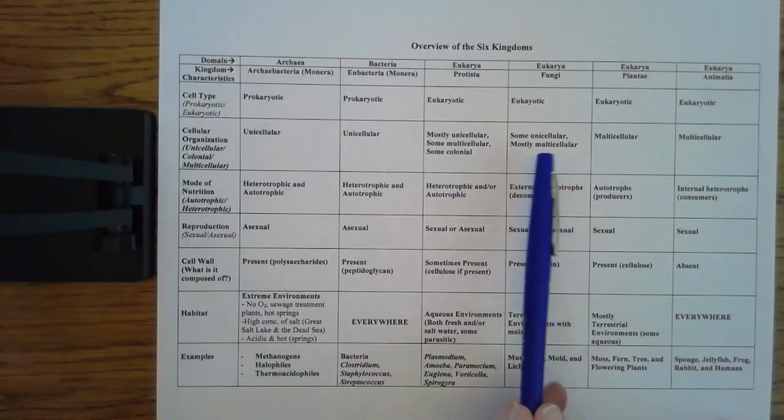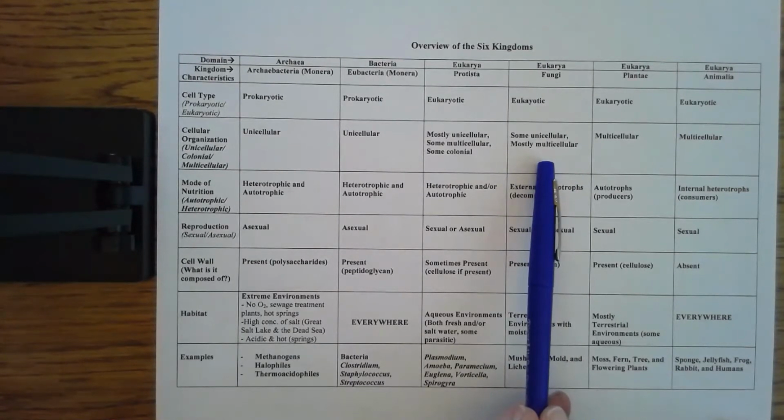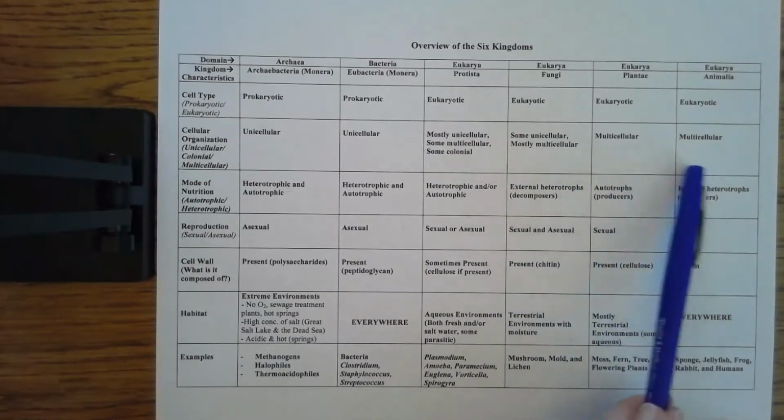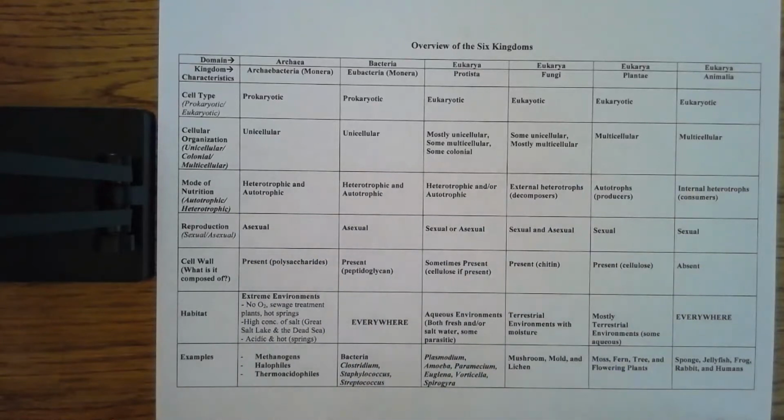Fungus, kingdom fungi, some of those are unicellular, most of them are multicellular. The only unicellular fungus is yeast. Okay. And then when we get to plants and animals, they're all multicellular. So you can kind of go across each row and notice some similarities and differences between kingdoms this way. Then mode of nutrition, the bacterial groups, some members are heterotrophic, some are autotrophic in both of those kingdoms. Protists are the same way. Some protists are heterotrophic, some protists are autotrophic.